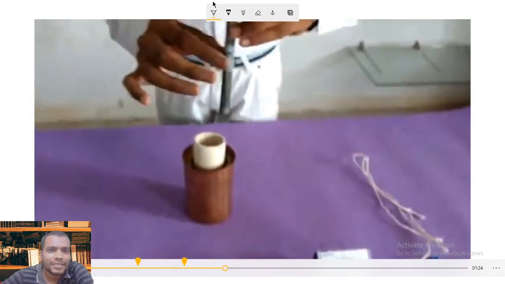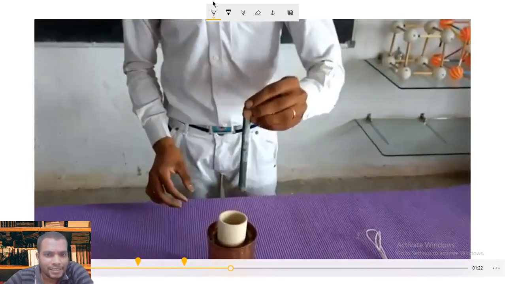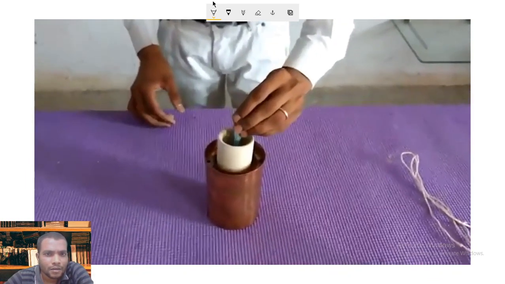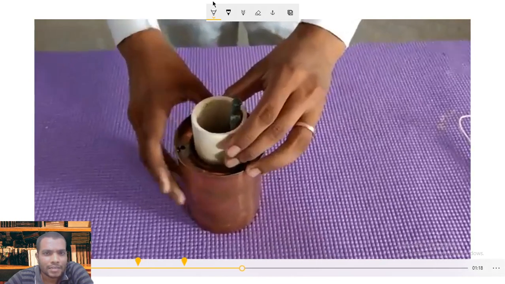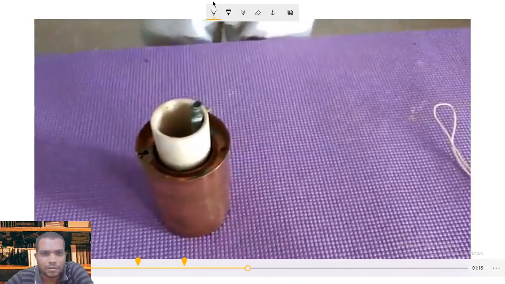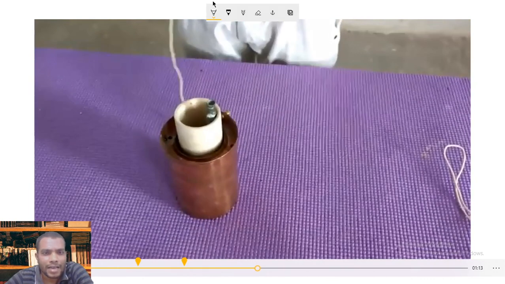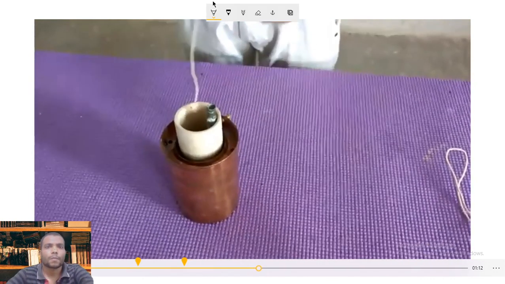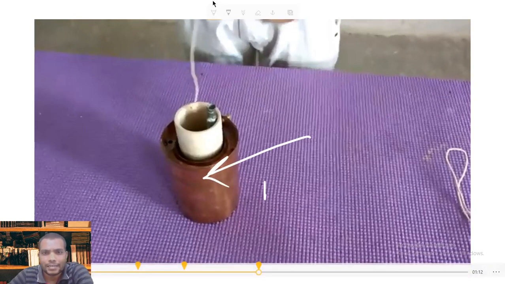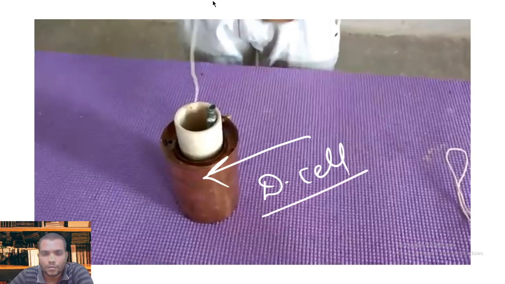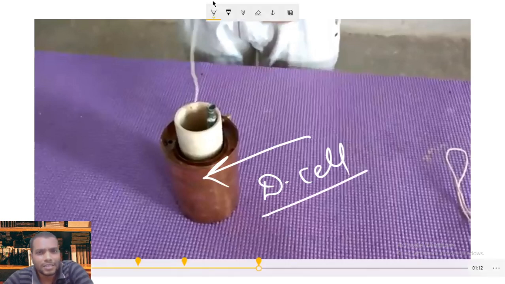Now we will place a zinc rod in the acid. Now the zinc rod will serve as anode, and the copper vessel itself will serve as cathode. Now it's all over. This is known as the Daniell cell. How simple the construction of this cell is.